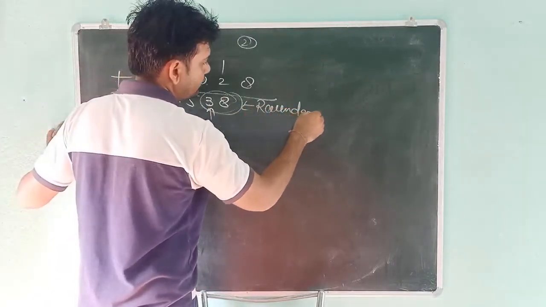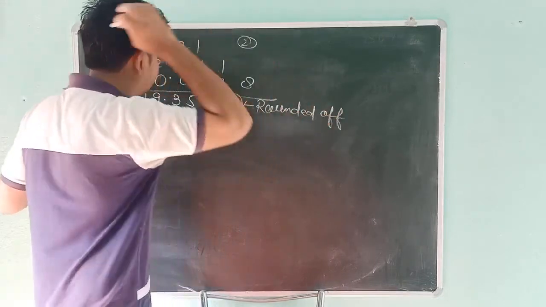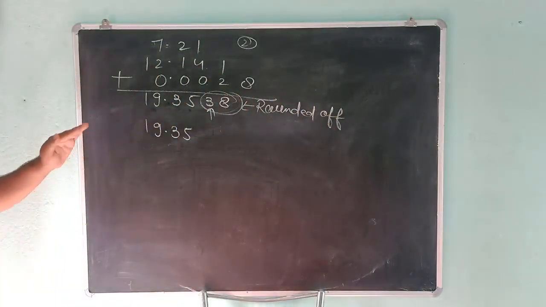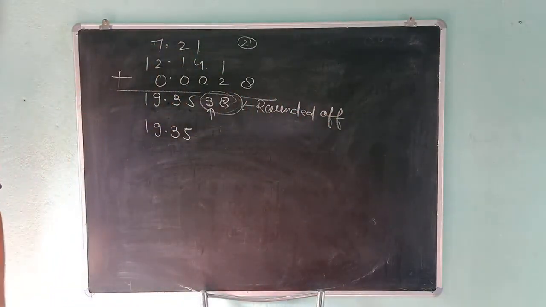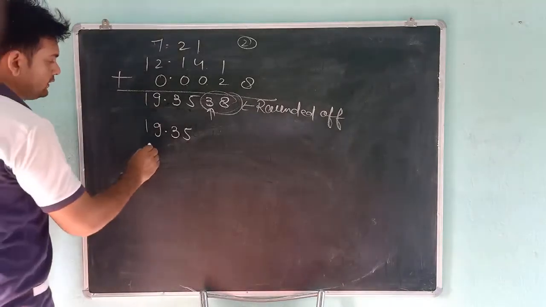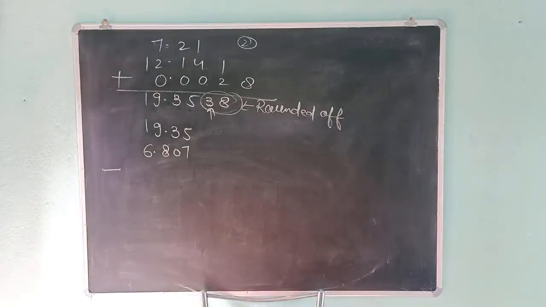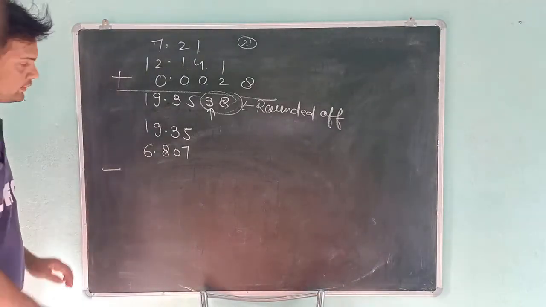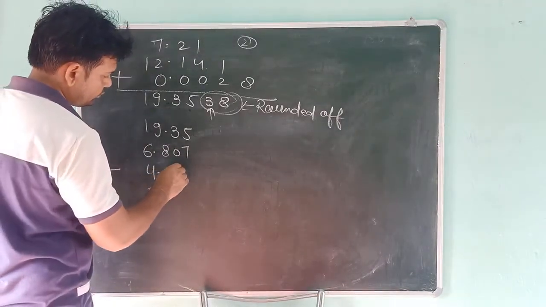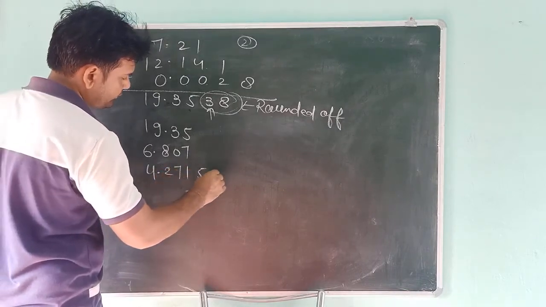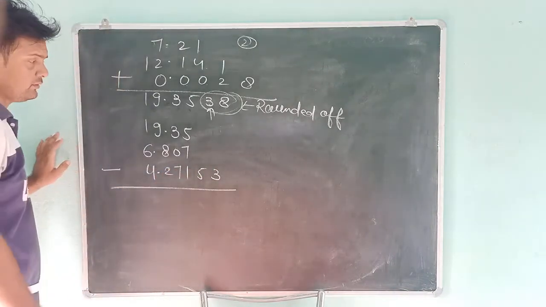And students, the same rules will be applied in subtraction. Suppose that you are subtracting 4.27153 from 6.807, and you are doing the subtraction operation.